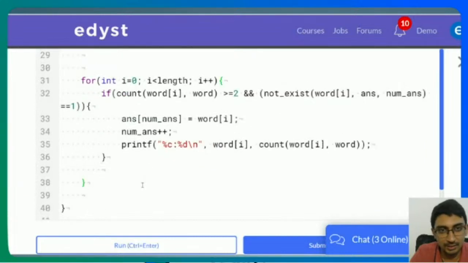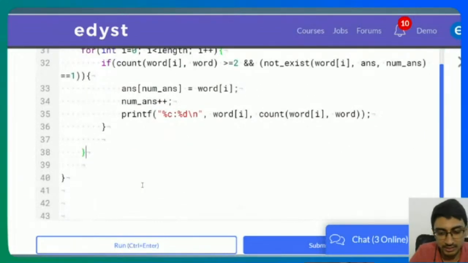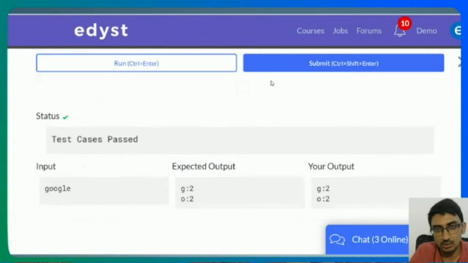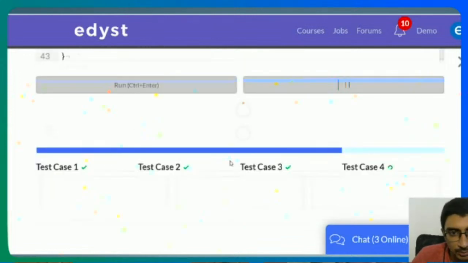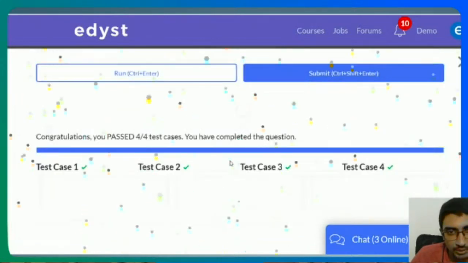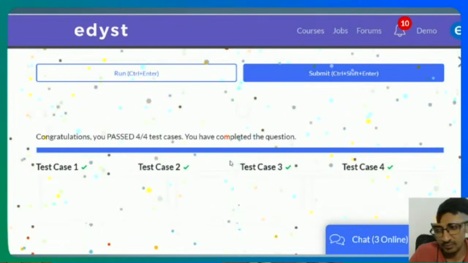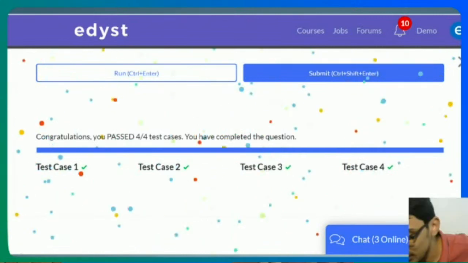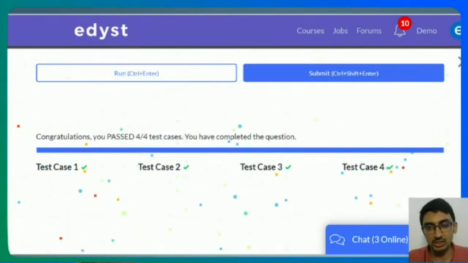If num underscore answer is equal to 0, printf not exists. Right. But again, we're still missing some test cases. There's still a problem. Okay. I don't know. So yeah, it was the edge case. Even I miss the edge cases sometimes, but yeah, that was the edge case problem.